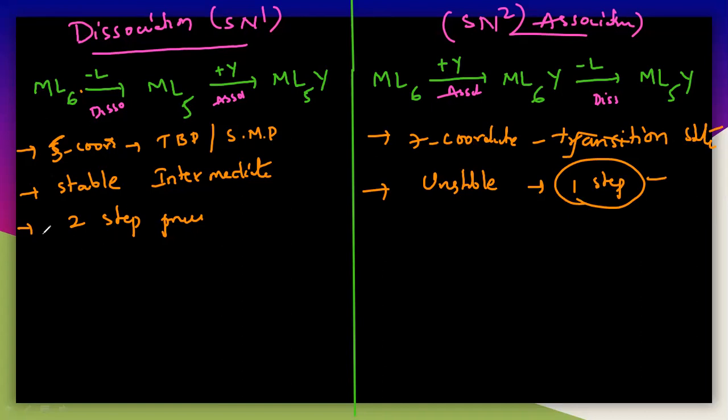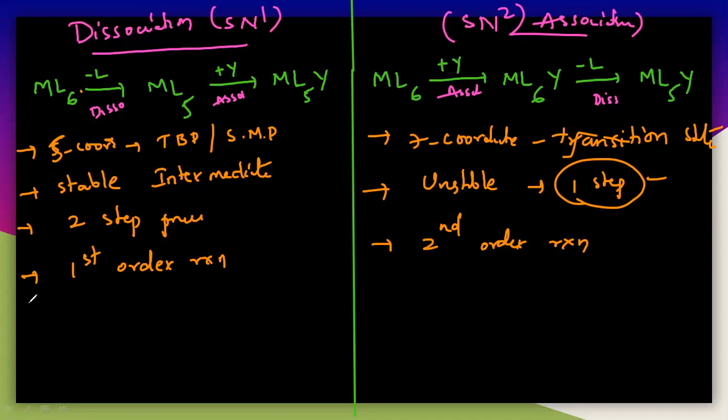And the major difference, this is a first order reaction here, and this is a second order reaction. And you can see the major difference between these things here.